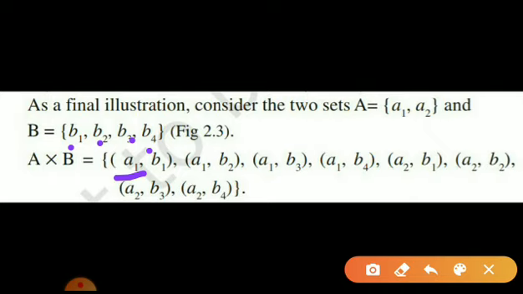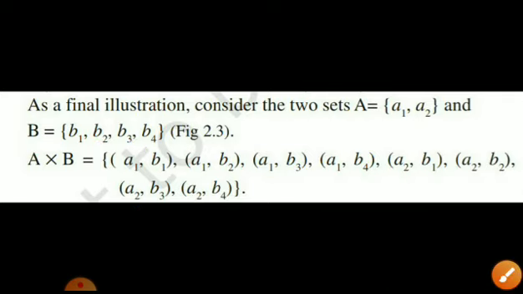Now there is no element of B left, so again I have to start with what? The second element of A. So how will I write? It will be A2. Now I'll fix that A2 and just vary the elements of B. So I will get A2 comma B1, A2 comma B2, A2 comma B3 and A2 comma B4. See, the set A cross B, is it clear to you? What we have done is, your first element will be the element of the first set and the second element will be the element of your second set.